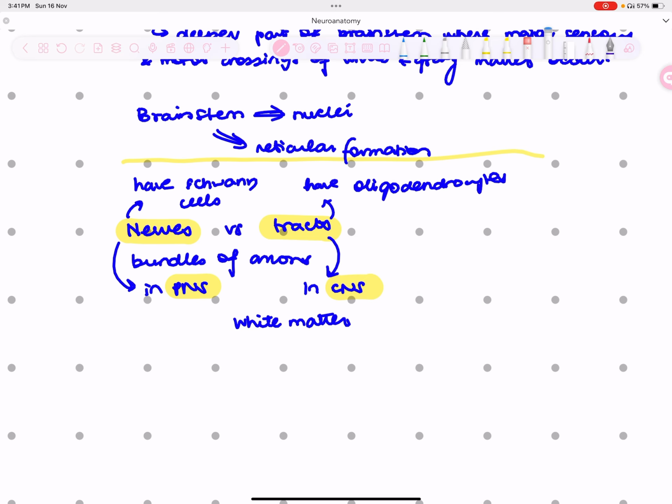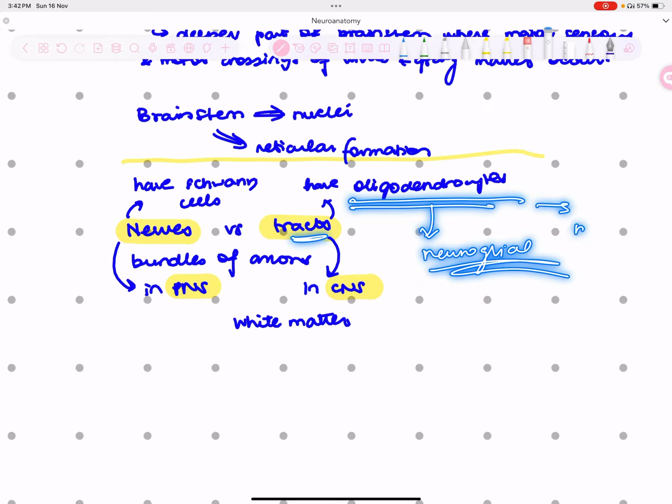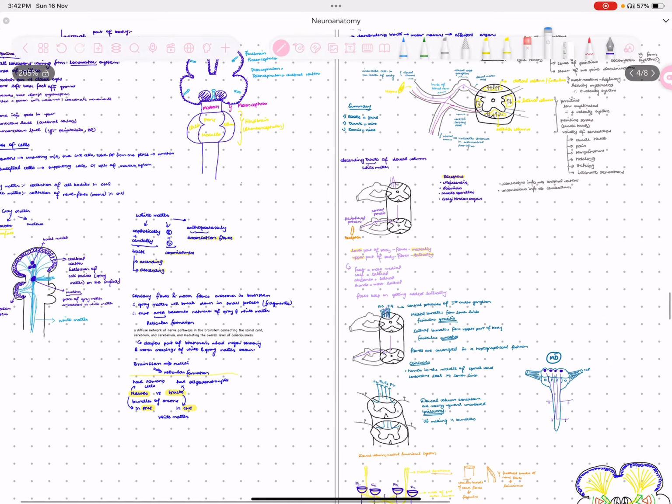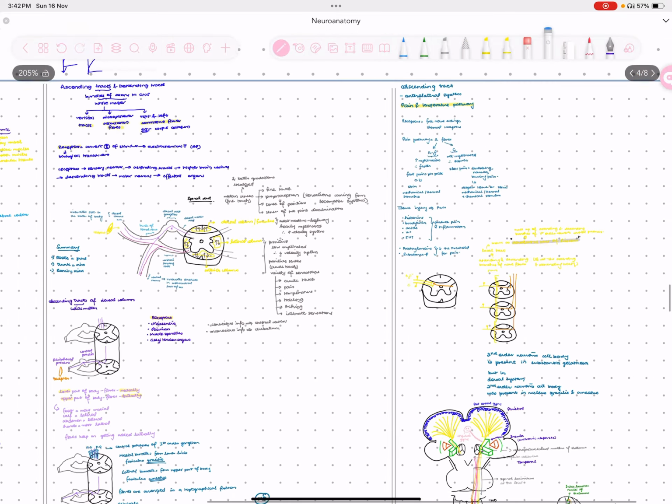Another thing we need to know is that tracts are myelinated with the help of oligodendrocytes. These are neuroglial cells, which are supporting cells, and these are only present in the central nervous system. They help with the myelination. And nerves, because they're in the peripheral nervous system, are myelinated by the Schwann cells. So this is something that needed to be clarified before we went further.